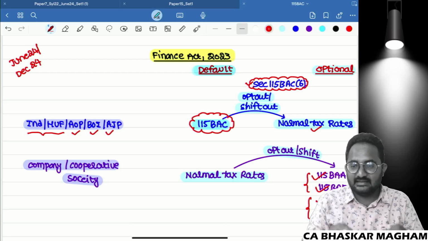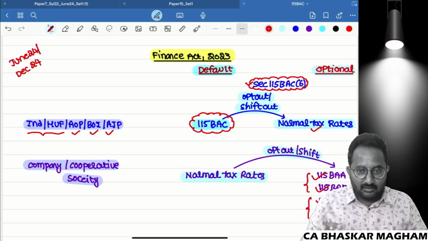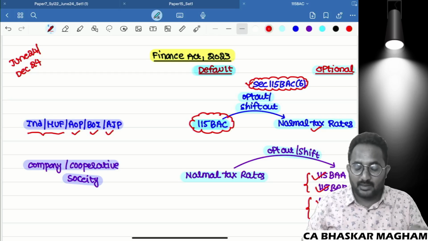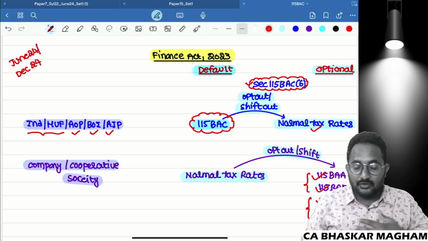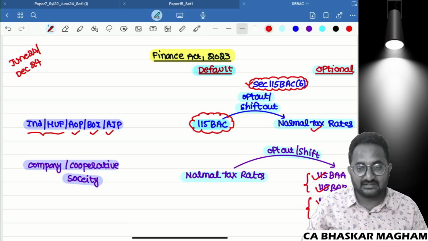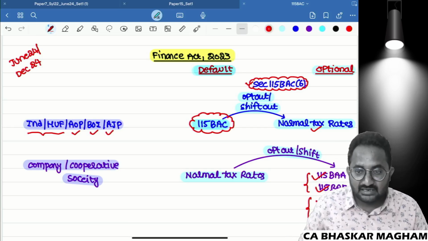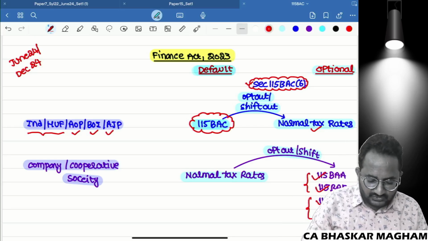115BAC is applicable for individual, HUF, AOP, BOI, AJP. And can you tell me, 115BAC is applicable for individual, HUF, AOP, BOI, AJP, and that is also the default tax regime. If you don't want to follow the default tax regime, yes, you have an option under section 115BAC(6). You can shift out from the optional tax rates to the normal tax rate. Okay, I want to give you some related questions.